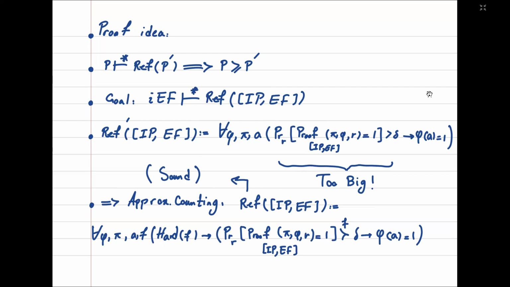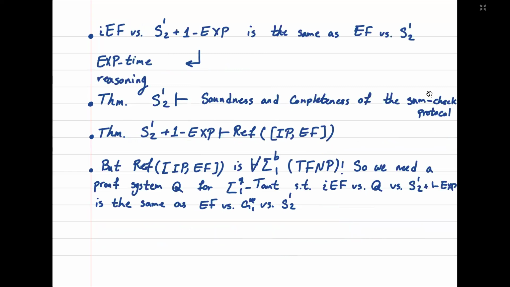But here, the difference is that we don't use the real probability. We use the Nisan-Wigderson generator based on f to write this probability. And this whole formula becomes succinct, and we can use it to prove our theorem.